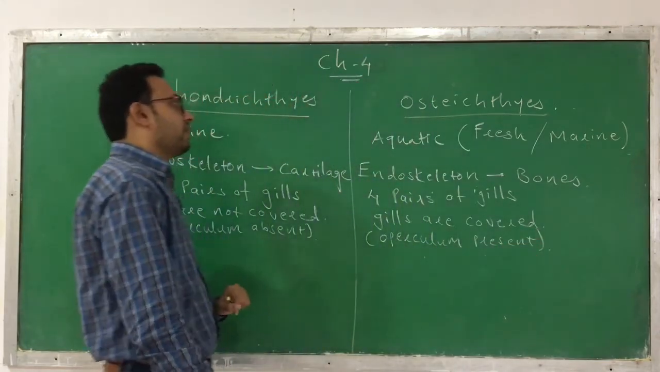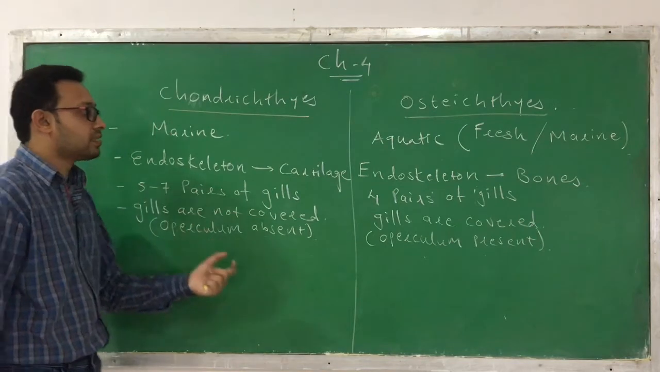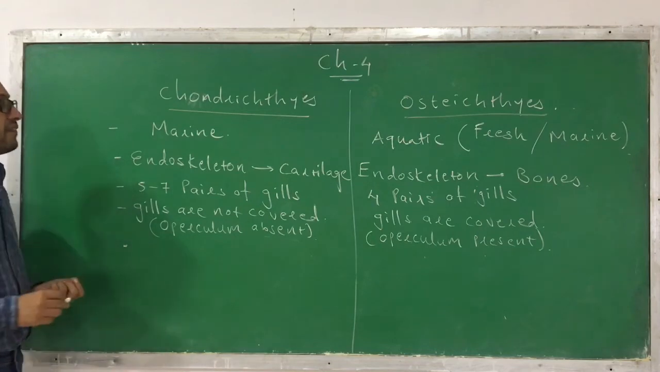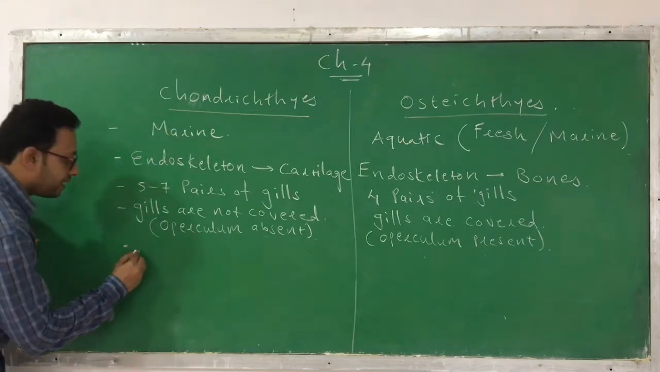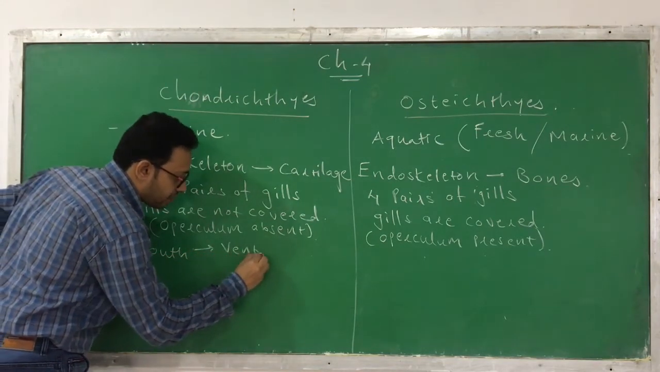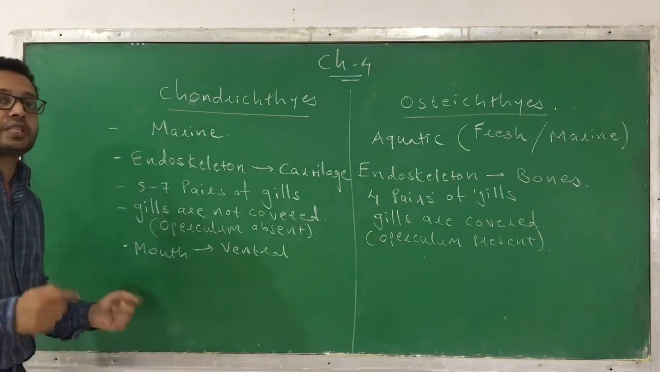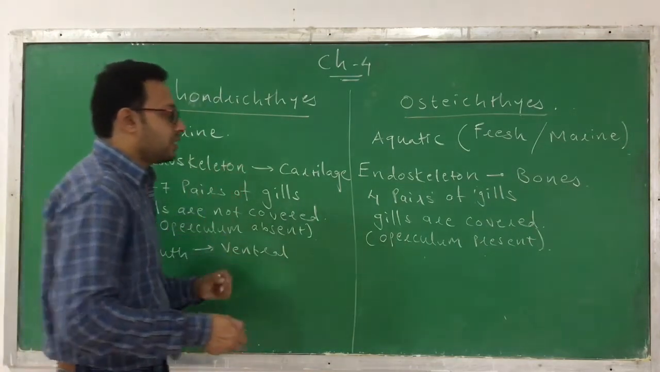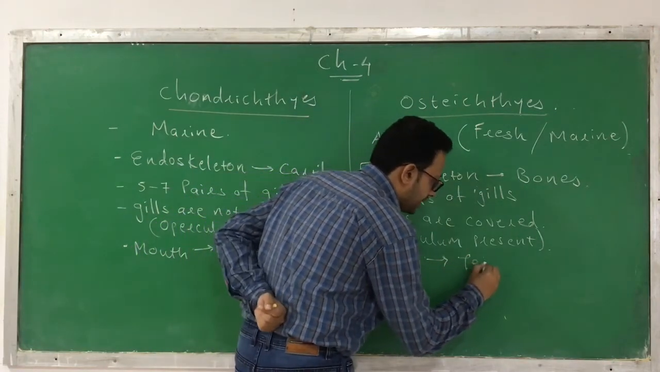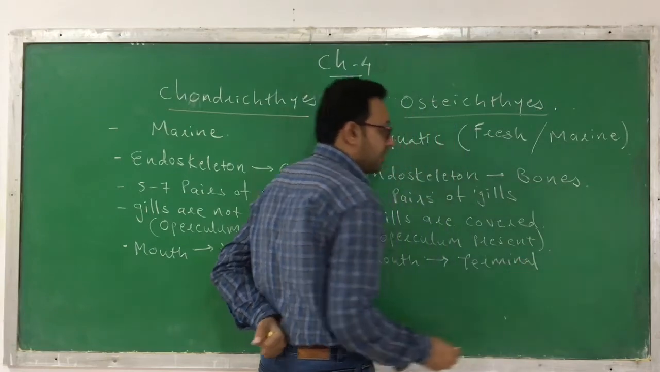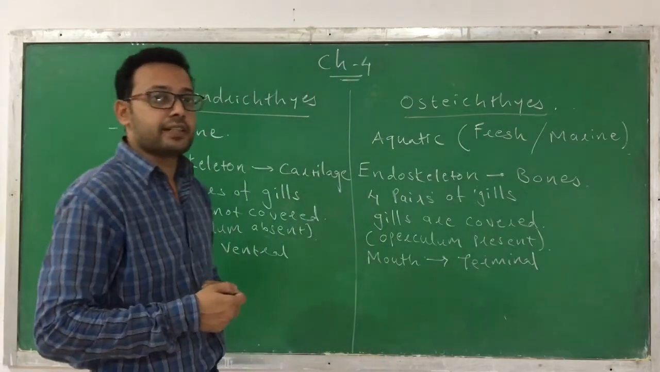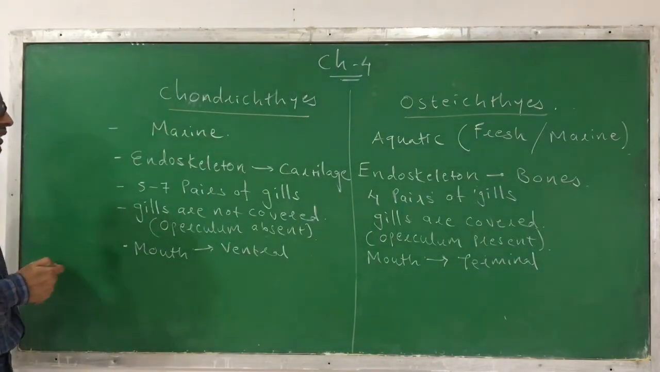This is the characteristic you can find. Operculum is absent in chondrichthyes and the operculum is present in case of osteichthyes. Next difference you can find here: in the chondrichthyes, the mouth is present on the ventral surface. That means the mouth is present on the ventral side, whereas in osteichthyes, the mouth is present terminally, which means it's present at the anterior end. This is the mouth that you can find in osteichthyes.